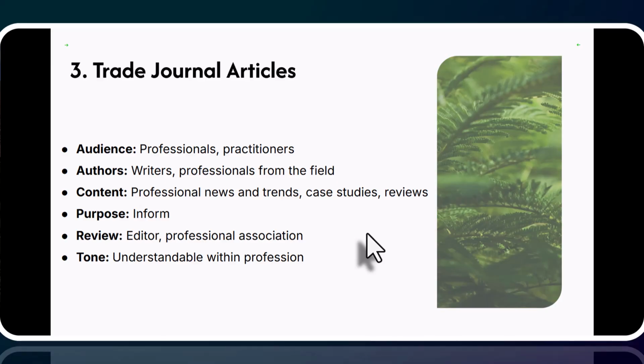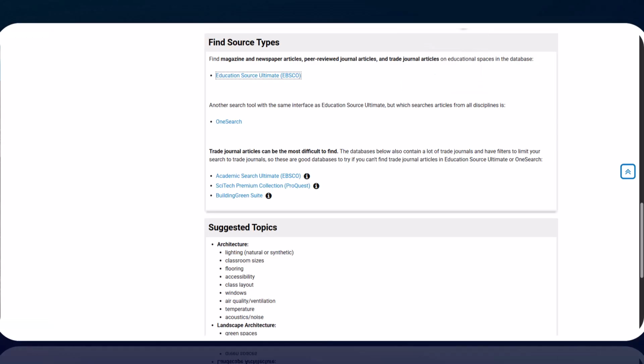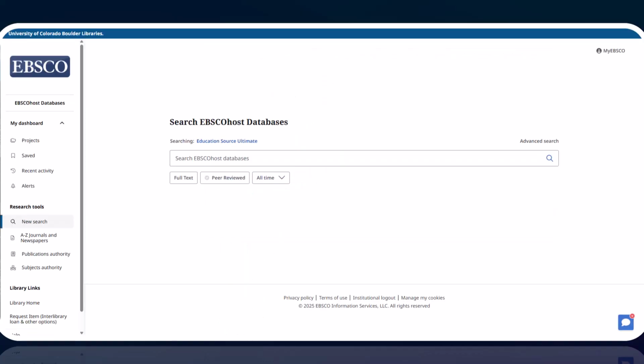And these articles are usually reviewed by an editor or a professional association before they're published in the trade journal. The tone is understandable within the profession, so you might need to have some background knowledge and expertise in the field to understand the article, but they're not quite as specialized as a peer-reviewed research article. Let's look at how to find trade journal articles in Education Source Ultimate.